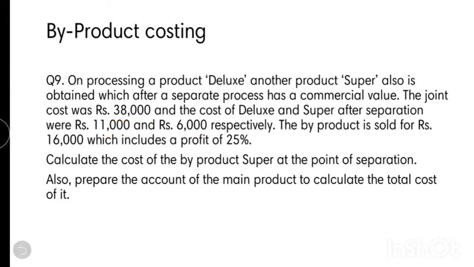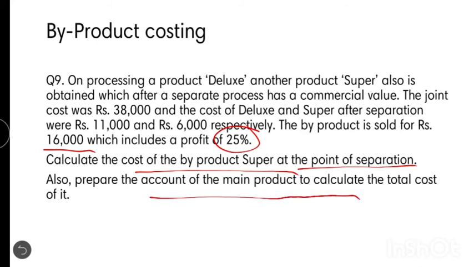The sale of the byproduct is for ₹16,000 with a profit of 25%. We need to calculate the cost of byproduct super at the point of separation and account for the main product, DLX.